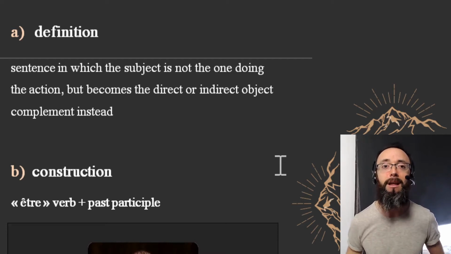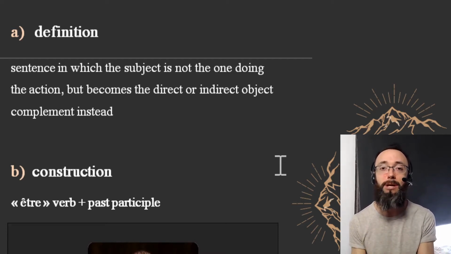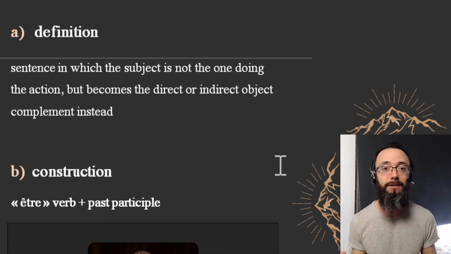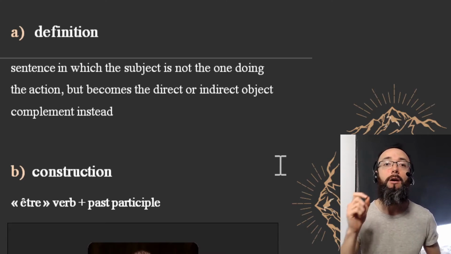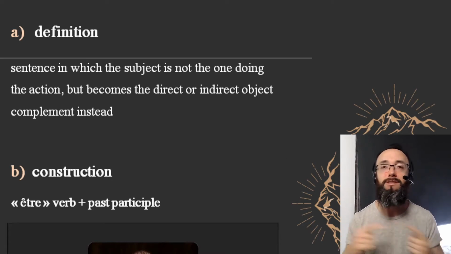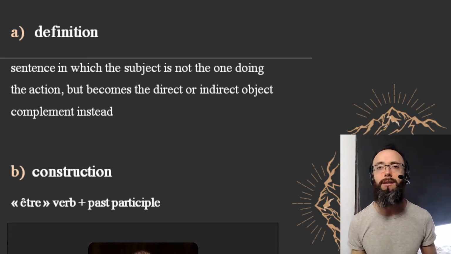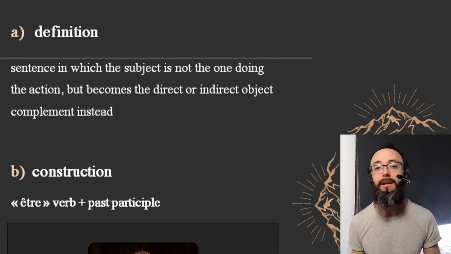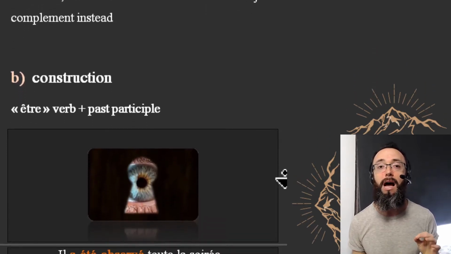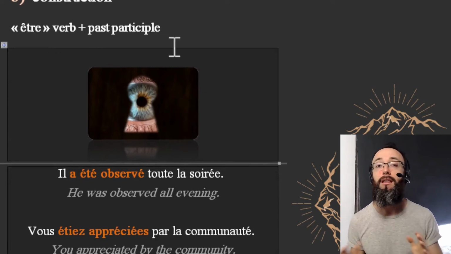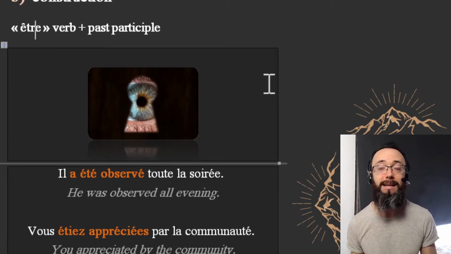It's nurturing as well. A sentence in which the subject is not the one doing the action. That is the definition of the passive voice. But the subject becomes the direct or indirect object complement instead. The passive voice reverses everything, turns everything on its head, which is why you really want to understand who does what in a sentence. Now, point B, how to form that passive voice in French. You're going to need the verb être and a past participle.